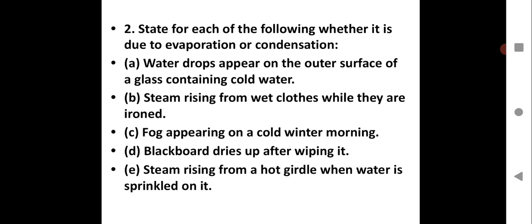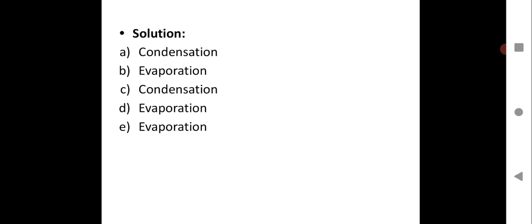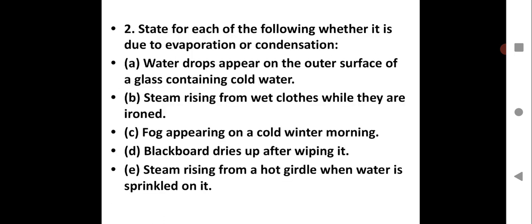Next one, fog appearing on a cold winter morning. So why does fog appear? Because of some impurities in the air, some dust particles in the air, that get condensed along with the water vapor. So that process is due to condensation. That gives rise to fog. Next, blackboard dries up after wiping it.